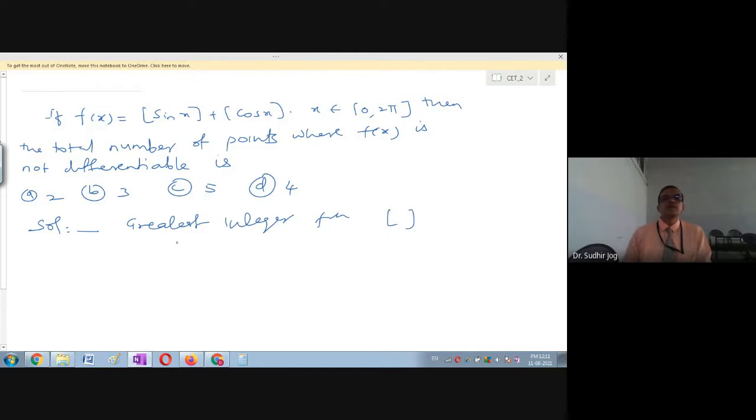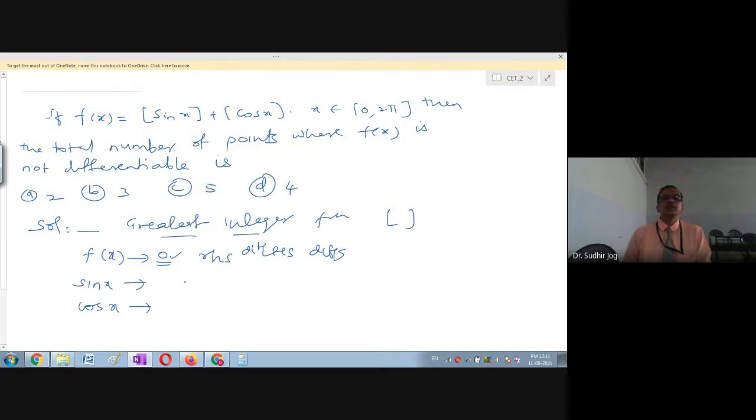As you know, the greatest integer function has problems only when the function is tending to 0. When you approach from the right hand side, it will have one value, and from the left hand side, a different value. So the values will differ between LHS and RHS only when the function value is 0. Accordingly, we have to see where sin becomes 0 and where cos becomes 0.